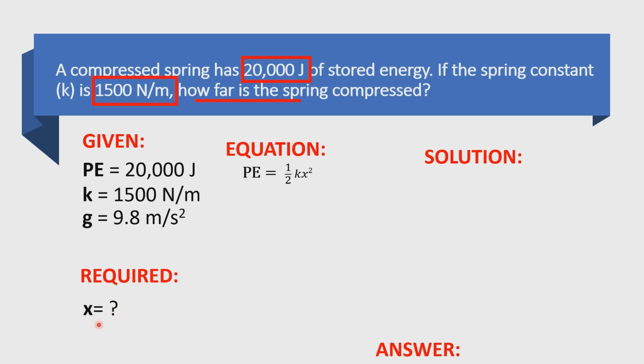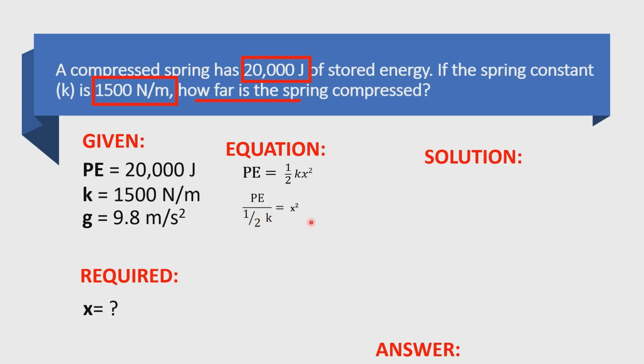So, as you can see in the required, X ang hinahanap, not PE, or the elastic potential energy. So we need to derive the formula. So in deriving the formula, just multiply this one, or pwede i-cross multiply, and then pwede din tayong mag-cancel out. So just like this one. So I write here PE. So ang kasama kasi nung X squared is the 1/2 K. So nilagay ko siya dito. So it will be the equation.